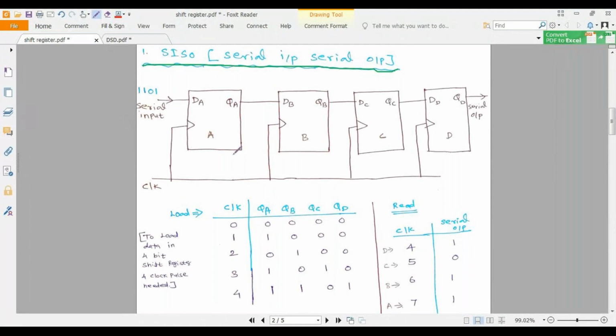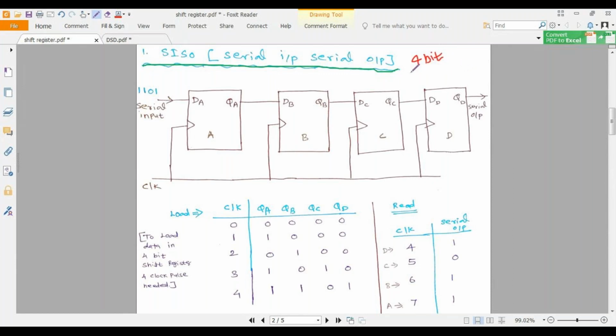I'm taking a 4-bit shift register here. You can take any size: 3-bit, 4-bit, 5-bit, or 10-bit, whatever.